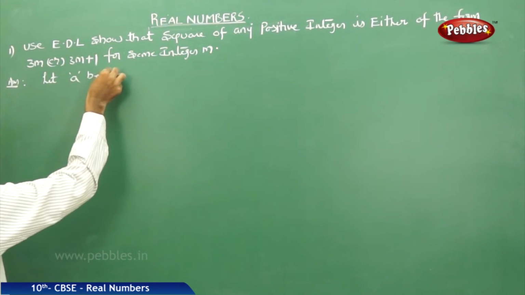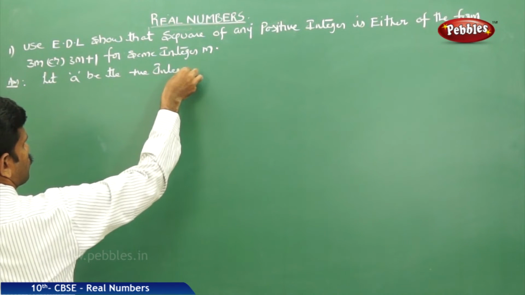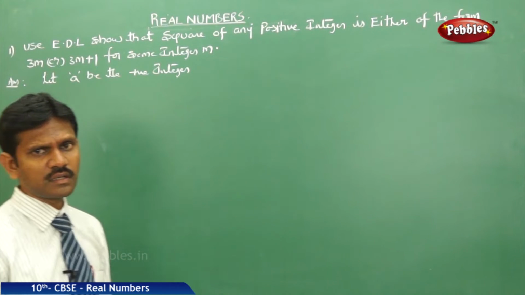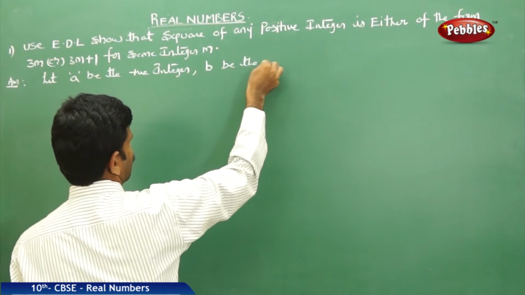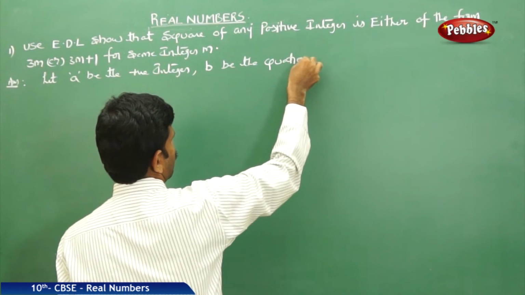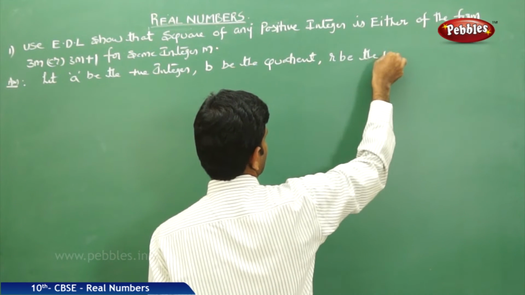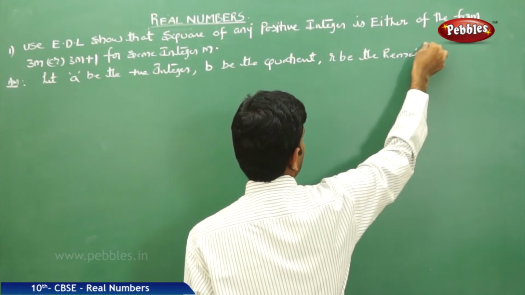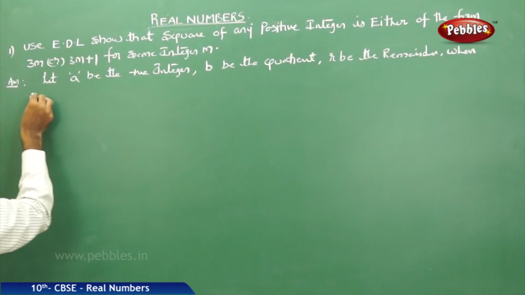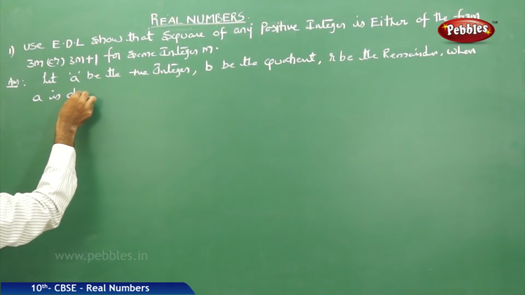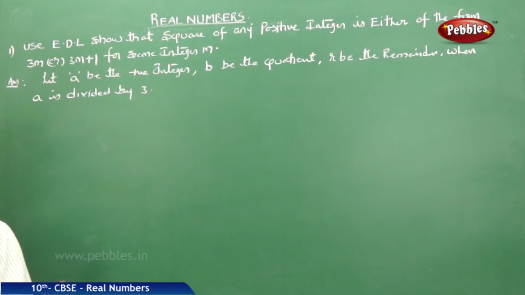Let A be the positive integer, and let Q be the quotient and R be the remainder when A is divided by 3.